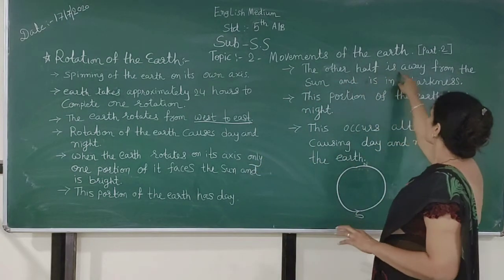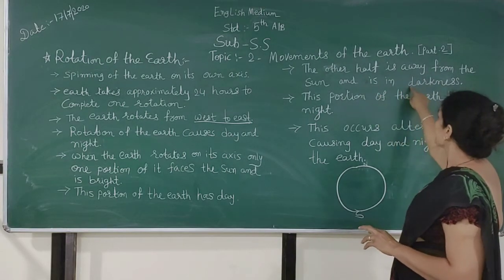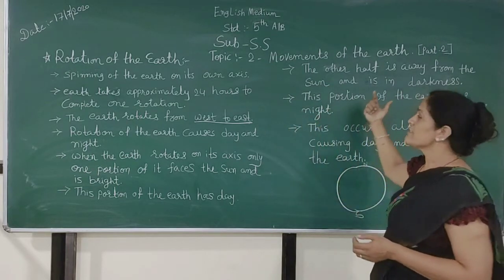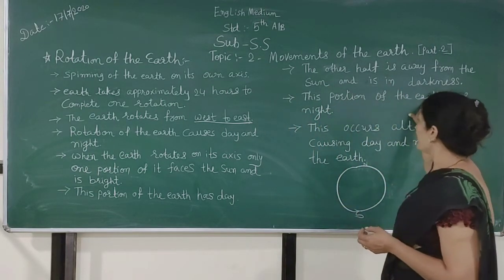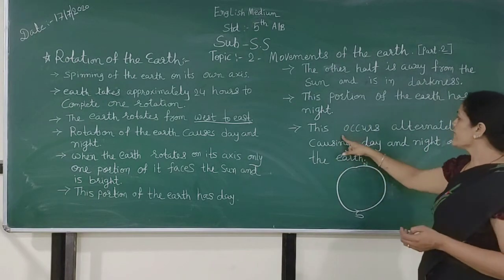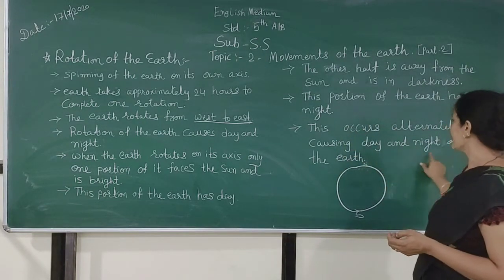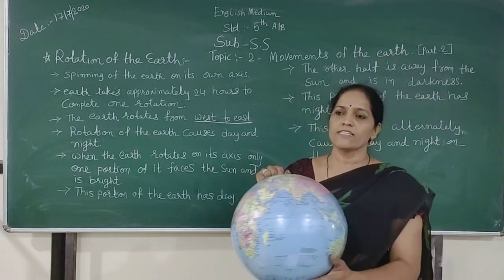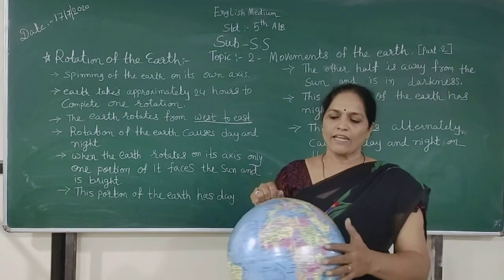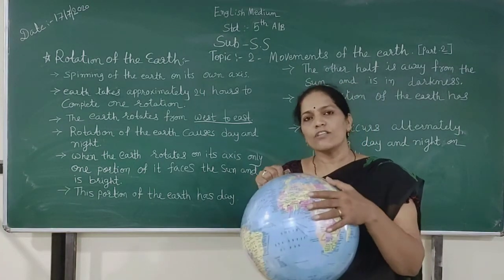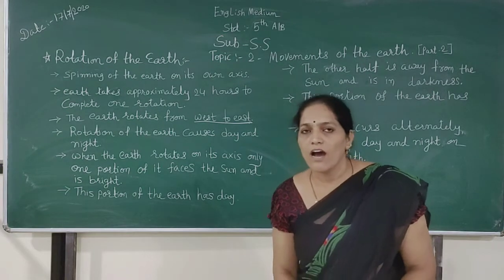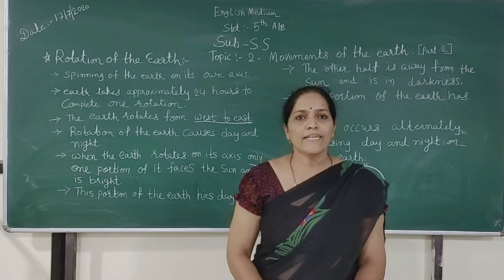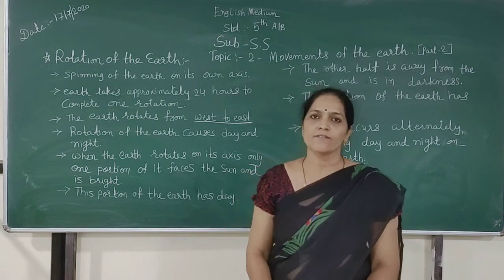The other half is away from the sun and is in darkness. This portion of the earth has night. This occurs alternately, causing day and night on the earth. Due to the rotation of the earth on its axis, we face day and night, and our earth takes 24 hours to complete its rotation.